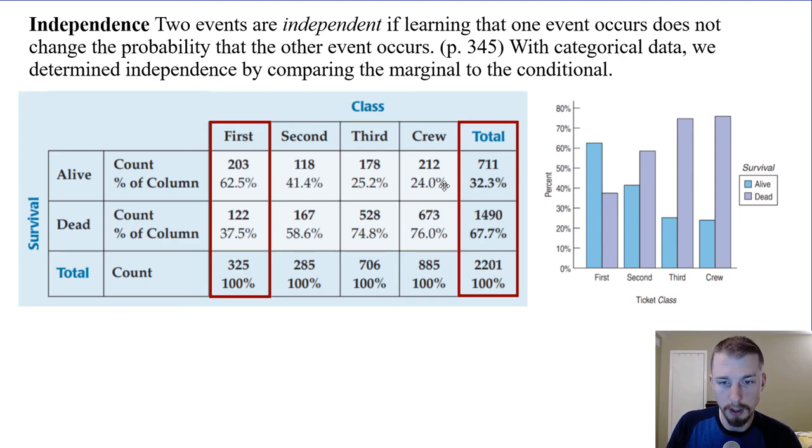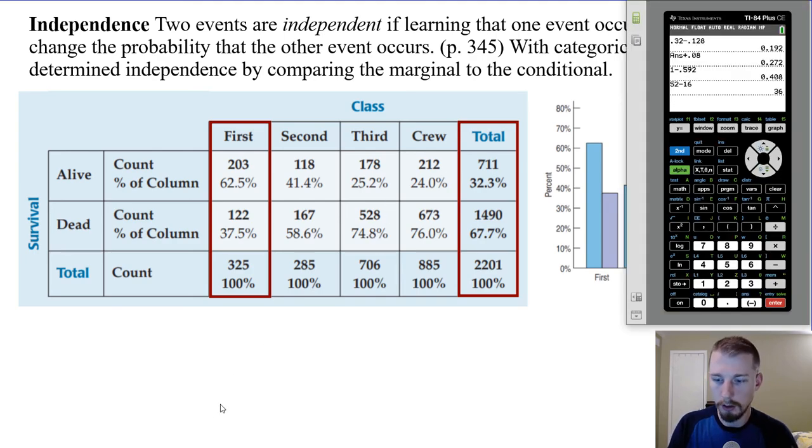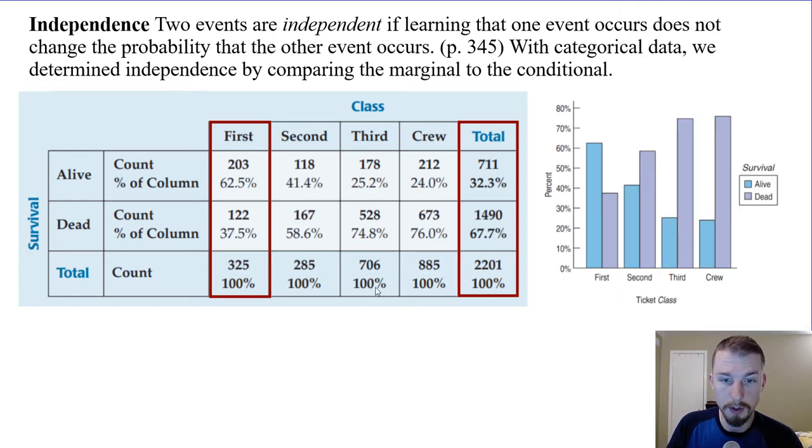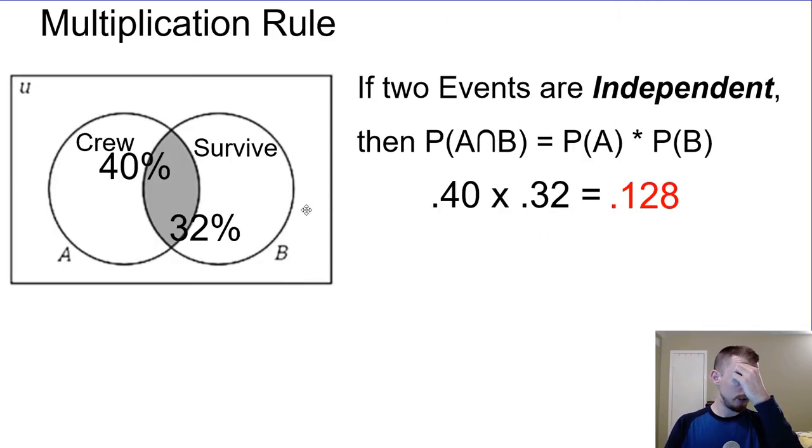I guess we could actually calculate that though real quick. No big deal because we have the numbers. So 212 out of 2201, which was only 9.6%. So we would have expected 12.8%, but we only had 9.6%, which is obviously less than we expected, showing there's evidence of an association between them.